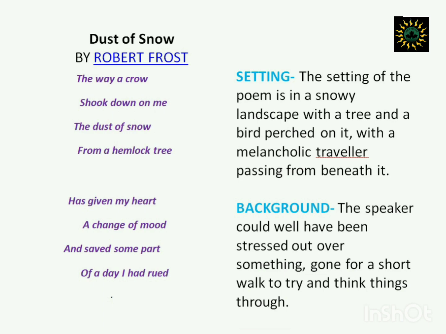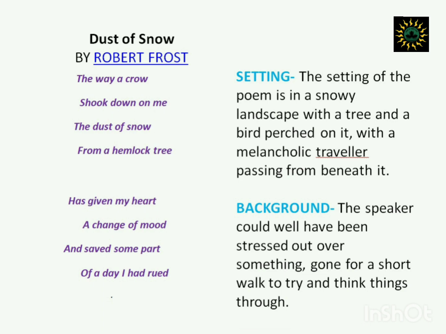So, reading the second paragraph of the poem, what we understand of it is that our speaker or our poet was probably having a very bad day, was completely stressed out, and therefore had decided to take a small walk, a short trip.